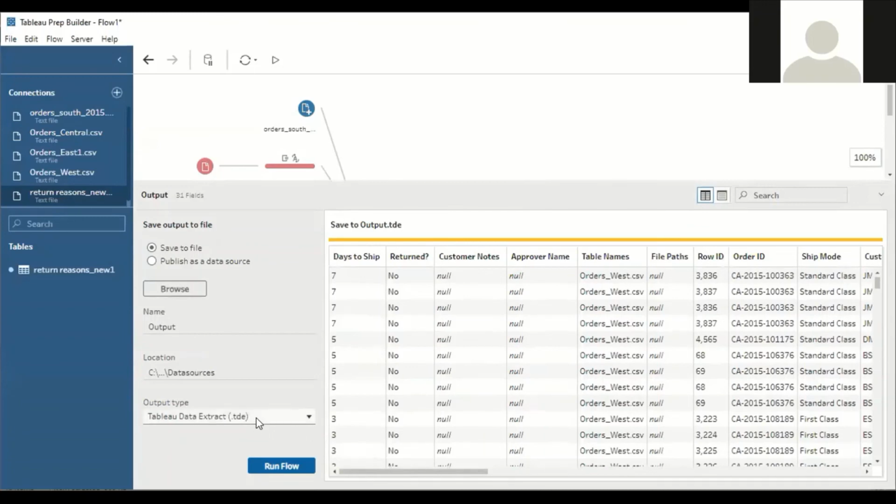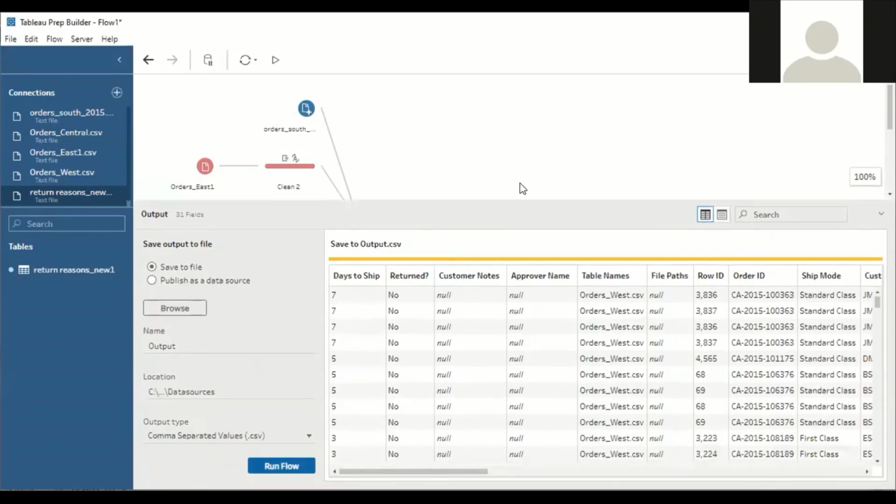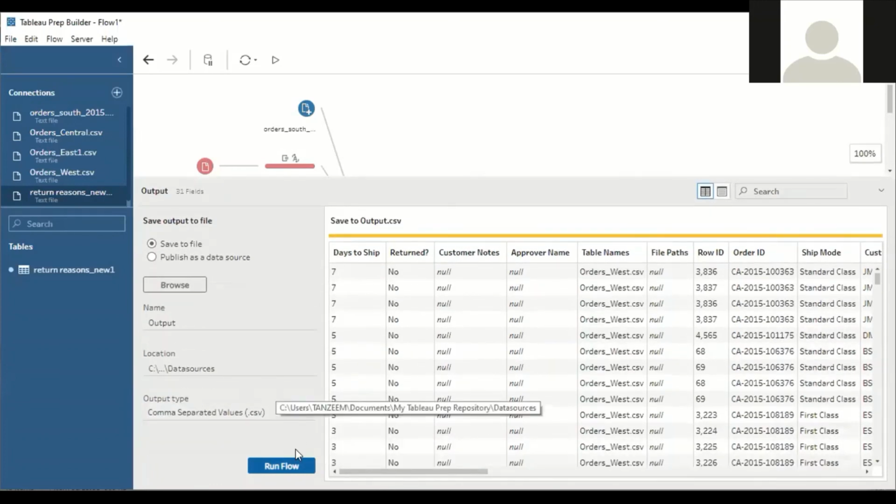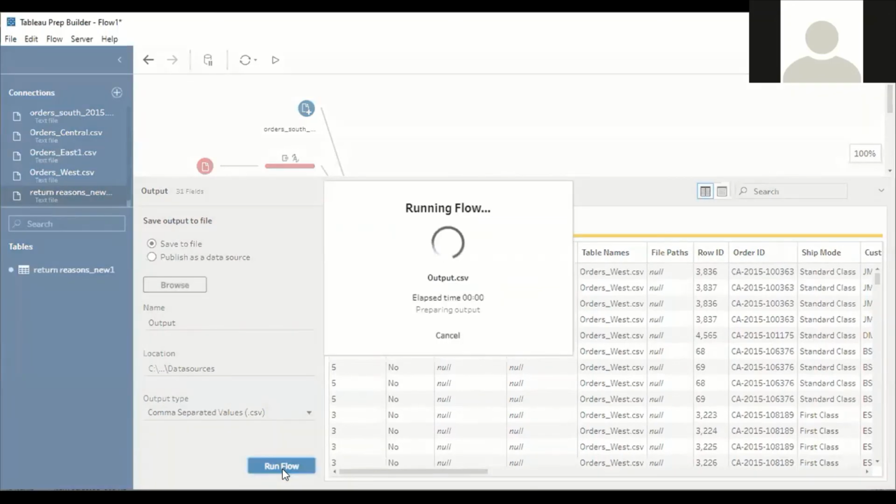Here we will get 3 options. First, we can save the output file using the extension .tde, which we can open using Tableau Prep Builder. In the same way, there is another extension for the server, Tableau Data Extract, .hyper. So we can save this in server. The same as common, we can save this file using .csv also. After performing all the cleaning operations, just save the data using these 3 formats. For the instance of time, I'll try to save this one using .csv file.